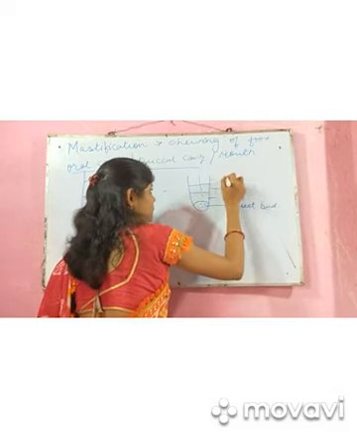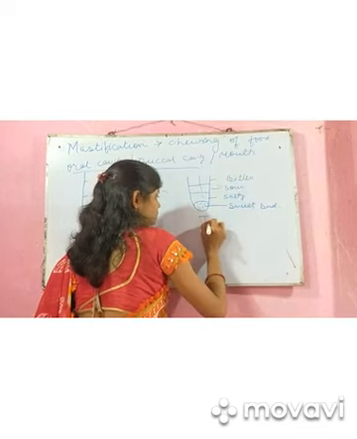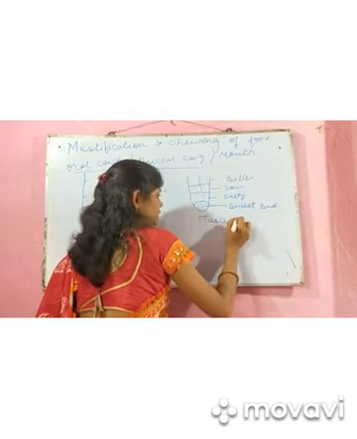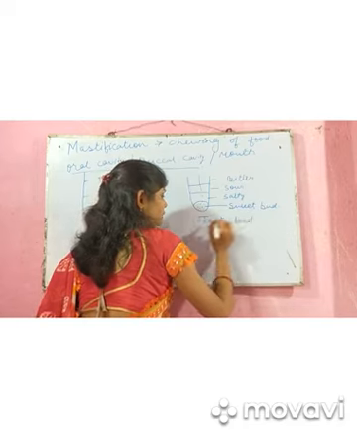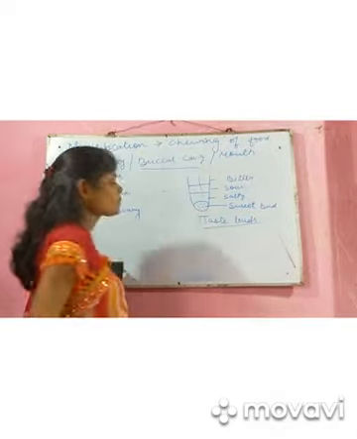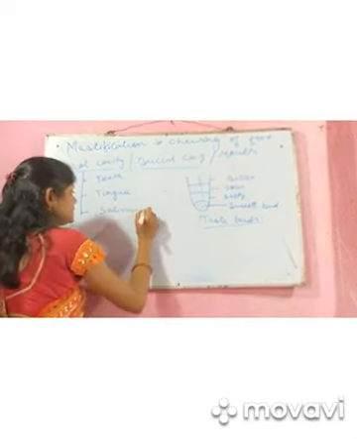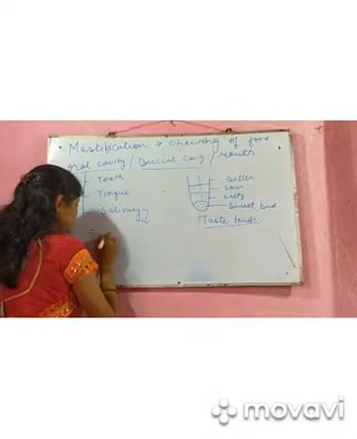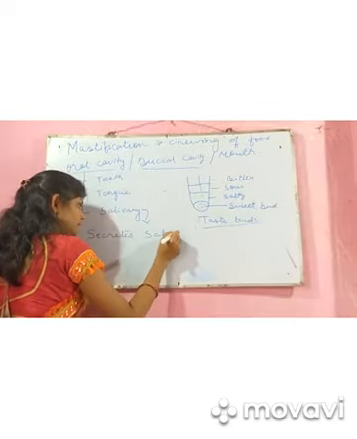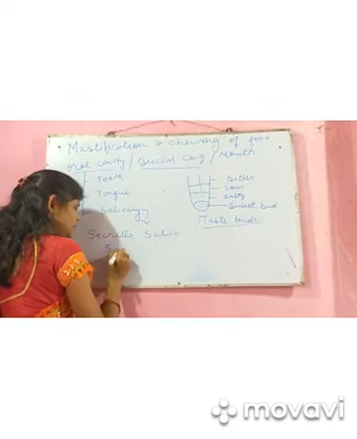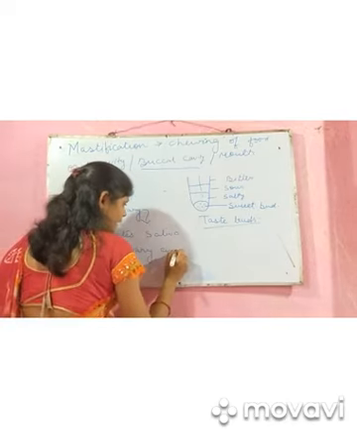And this part is the bitter taste. Taste buds are present in the tongue, which help us to identify different tastes. Okay. The salivary gland, I already explained, secretes saliva and the enzyme salivary amylase.